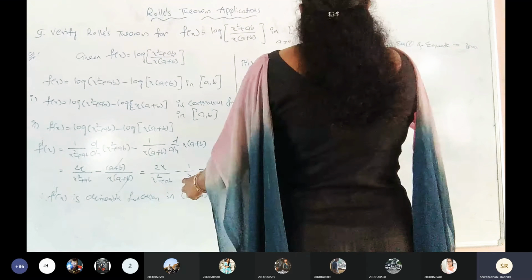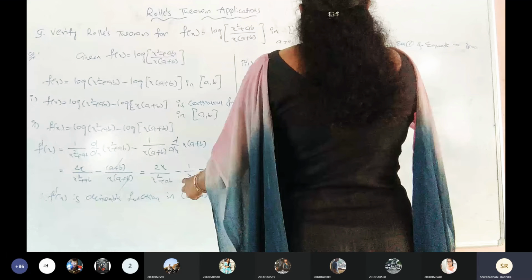So 2c by c square plus ab minus 1 by c equals 0. Clear? Now take the LCM. c into c square plus ab is the LCM.